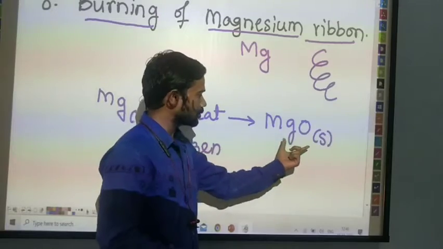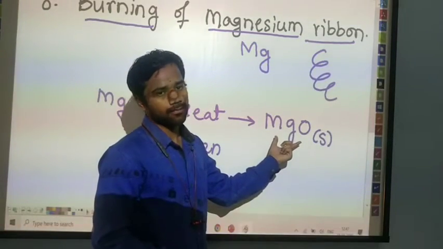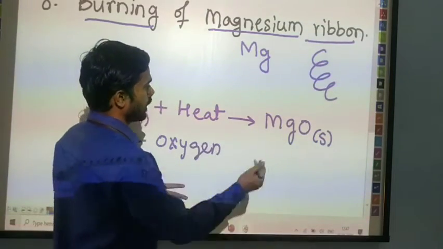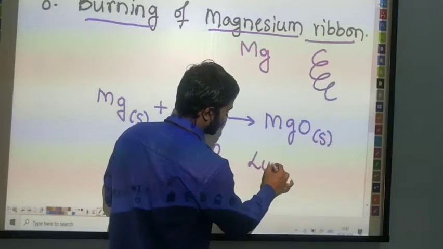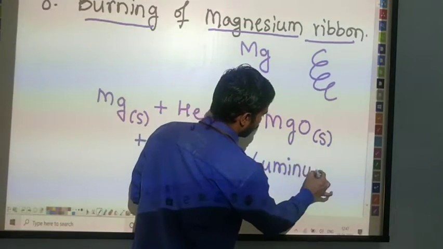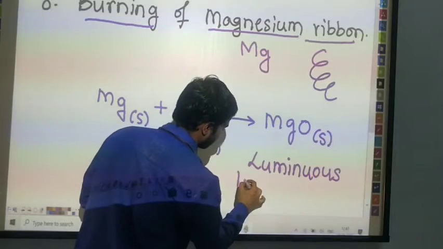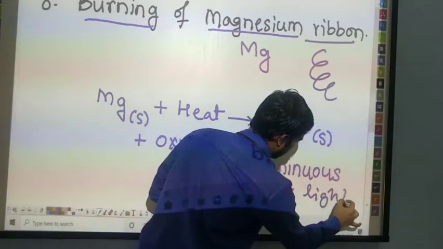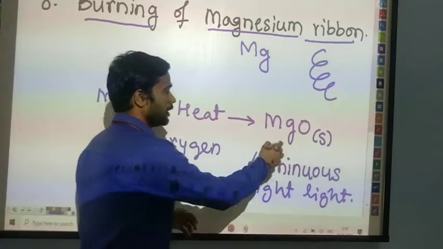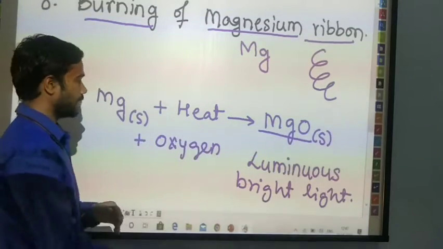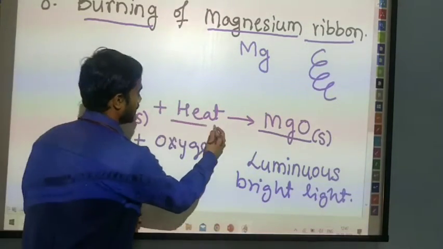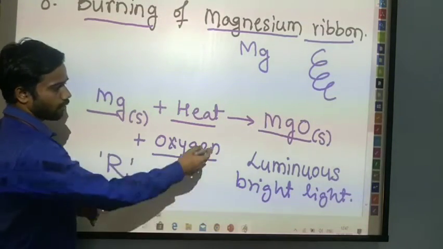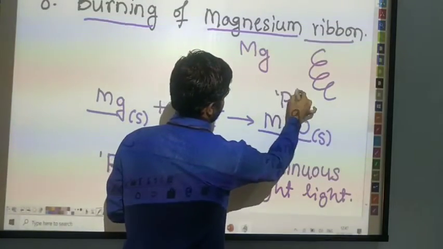We obtain it in a solid form, which we call magnesium oxide. The magnesium ribbon burns with a luminous bright light while burning, giving magnesium oxide as the product. Our reactants are magnesium, heat, and oxygen. These are our reactants, and the magnesium oxide is our product.